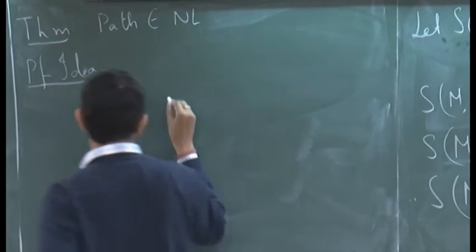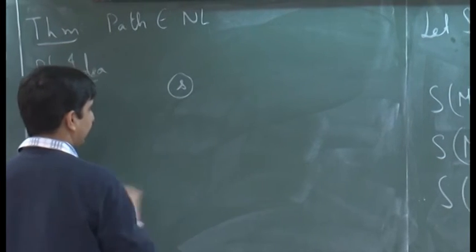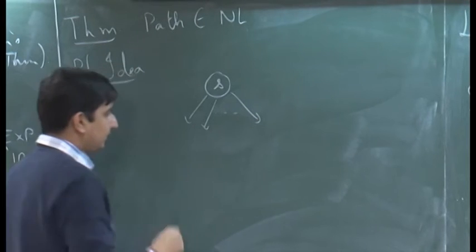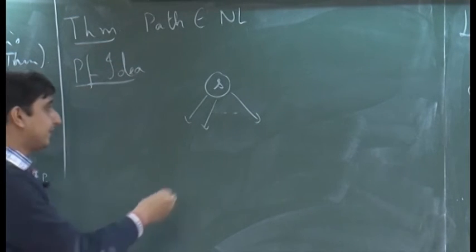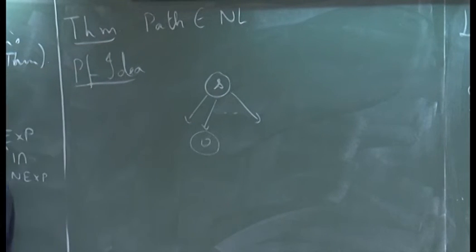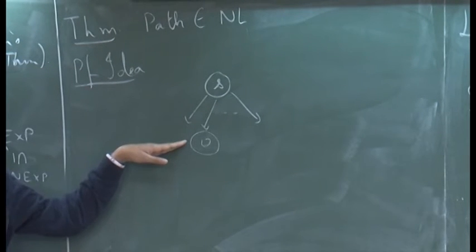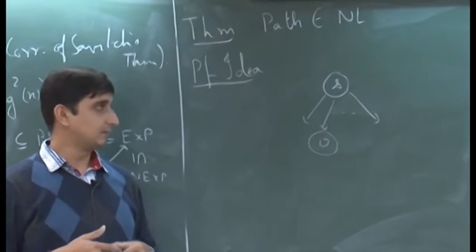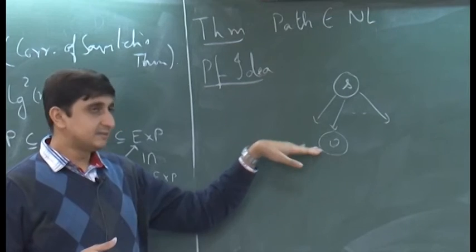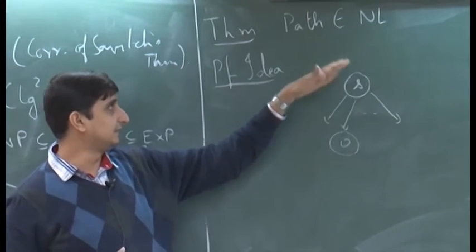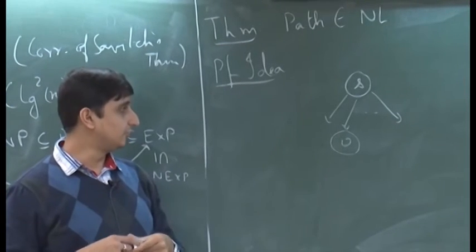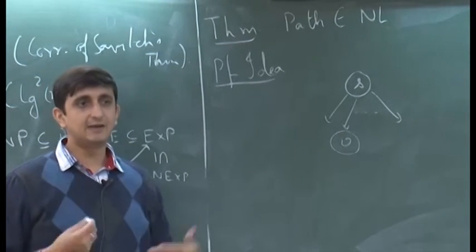You start at S, and maybe it has many outgoing edges. Guess any one vertex and verify that it has an outgoing edge from S. Let us say vertex V. Now set that as your current vertex and carry on the algorithm. Initially S was the vertex at which you started. You guess a new vertex, check if there is an edge from S to V using the adjacency matrix or whatever representation of G is given to you, set V as your current vertex and do the same thing again.